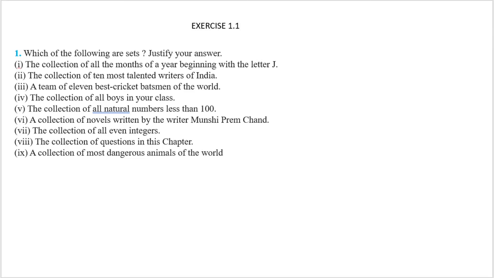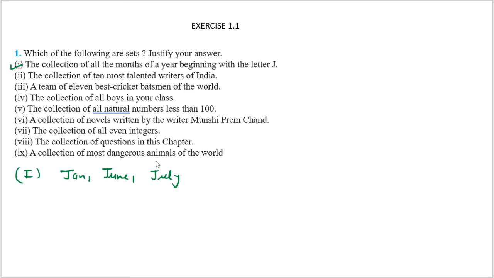In this exercise, the first question is: which of the following are sets? Justify your answer. I am going to answer the first question. What is given here? The collection of all the months of the year beginning with the letter J. So children, I know I have the month January, then after January, June, and after June there is July.